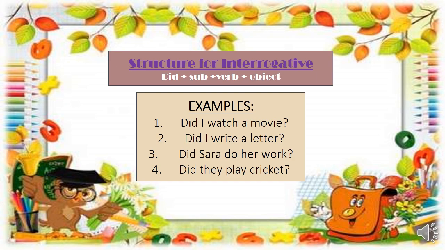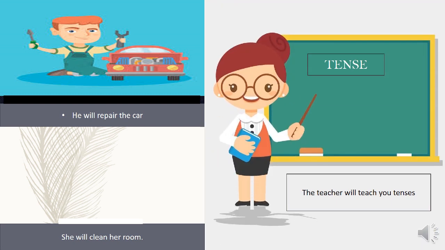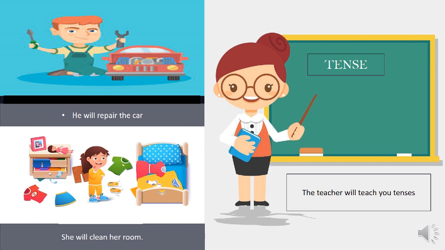Now, let's move towards some pictures. As you have seen, there is a picture and a sentence written over there: he will repair a car. The teacher will teach you the tenses, and she will clean her room. As you have seen in these pictures, all three actions have not been completed yet. So they are talking about something which they will do in the future.